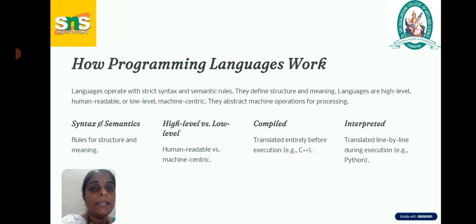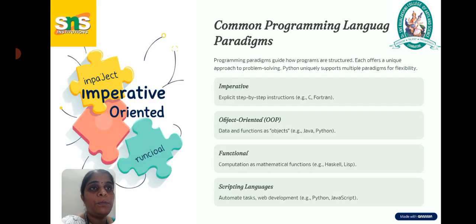Next, how do programming languages work? It is based on syntax and semantics, high level or low level languages, and compiler. What is the purpose of the compiler and interpreter? And then programming language paradigms: imperative, object oriented, functional, and finally scripting languages.